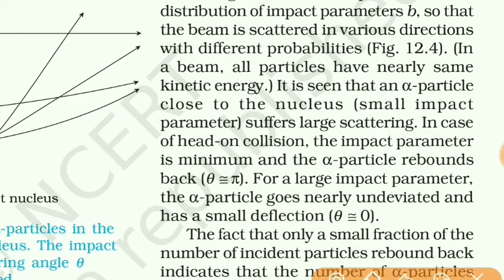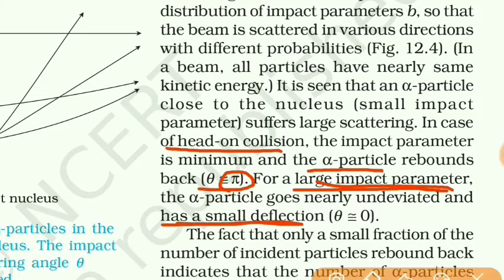So you can see here, when there is a head-on collision, the angle of deflection of the alpha particle is pi. Pi means 180. And for a large impact parameter, the angle of deflection is very small, nearly equal to 0. 0 means they will penetrate the gold foil.